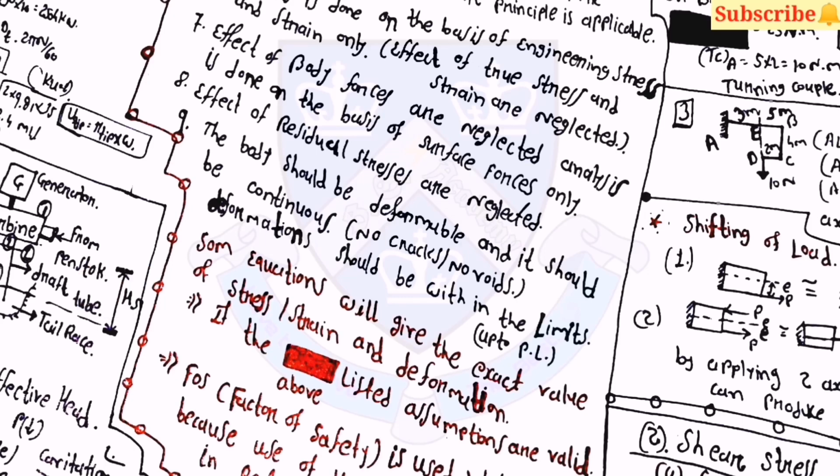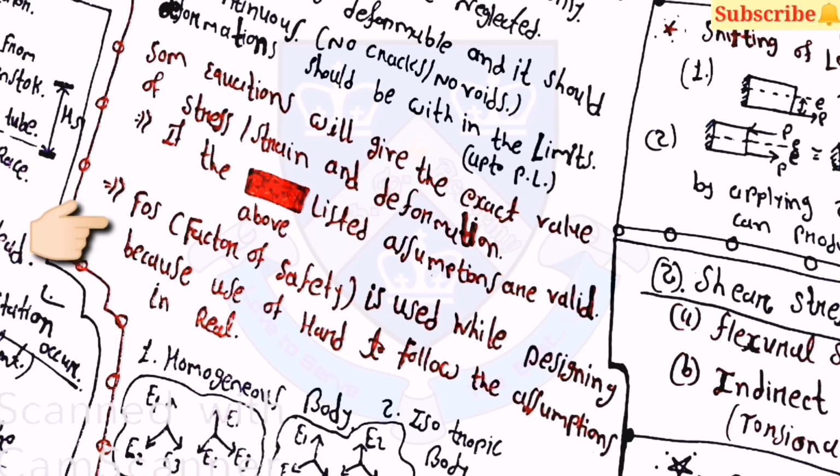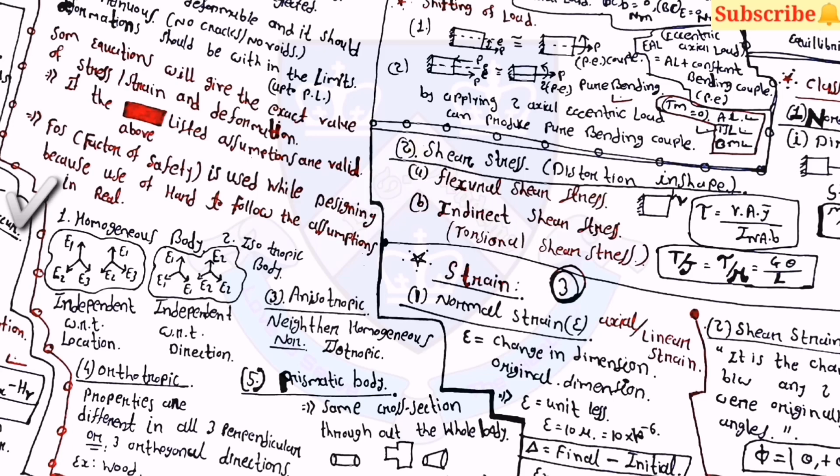Note that if the above listed assumptions are valid, then only the strength of materials equations will give the exact value of the stress, strain and the deformation. Here a factor of safety is used while designing, because following all these assumptions is really hard in real life. Let's start with the basics.